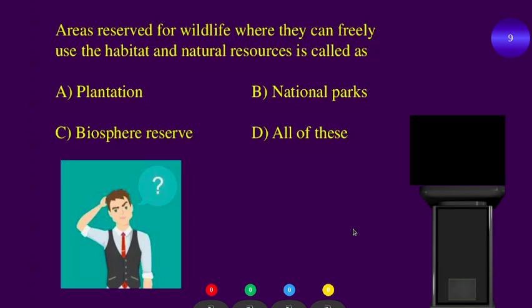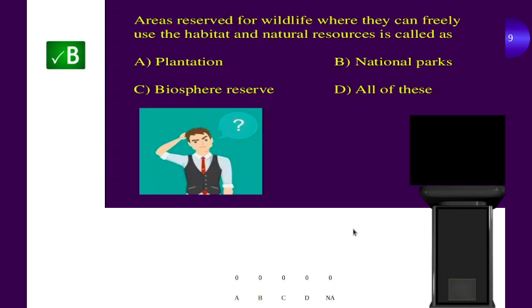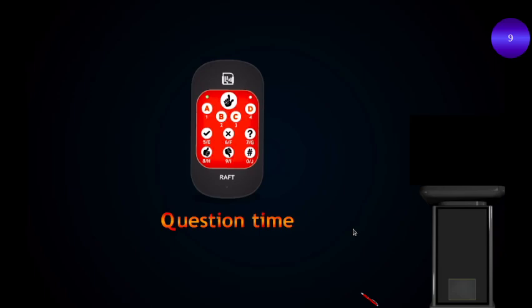Alright students, so we have this question: areas reserved for wildlife where they can freely use the habitat and natural resources is called as. The correct answer for this question is option B, that is national park. Here the animals can use the habitat and natural resources freely. The human or the local people are not allowed to use any resources from this area. Alright students, let us continue.